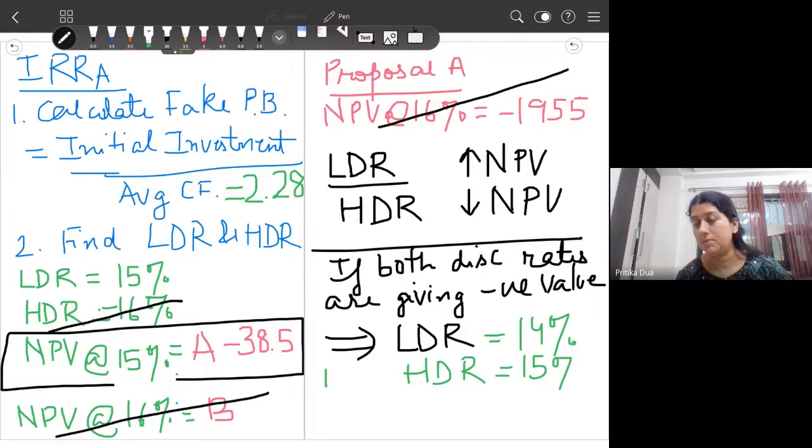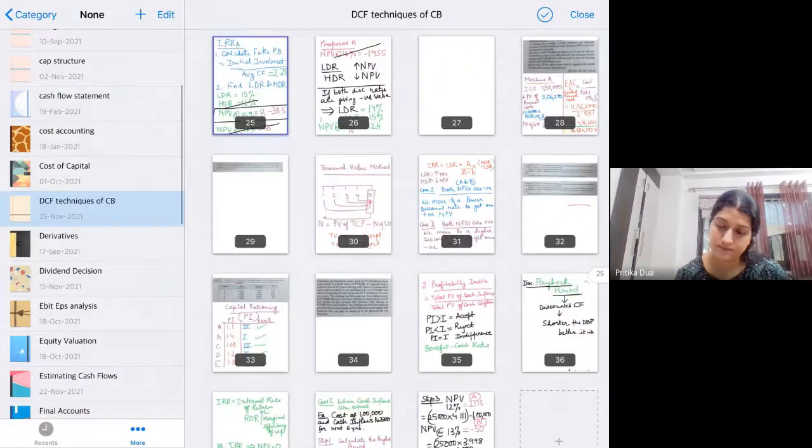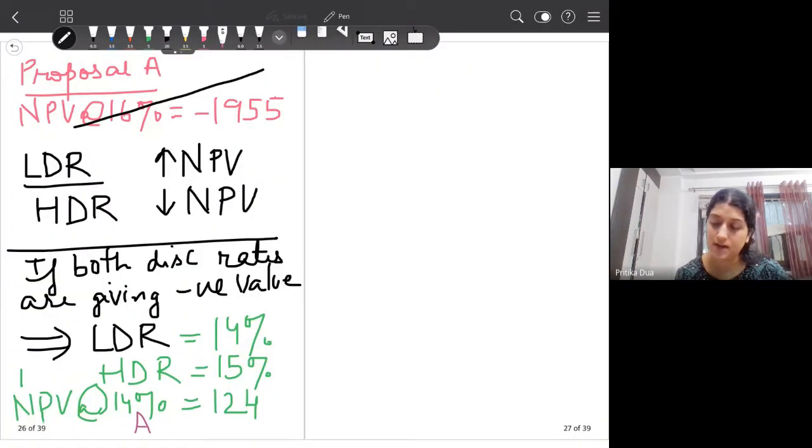Pranath, you have calculated the NPV at 14%. How much is that coming to? 124. So now you can solve the question. Value of B, sorry, now this would be B. B is minus 38.5 and A is 124. Now you can put the values in the formula and you will get IRR.